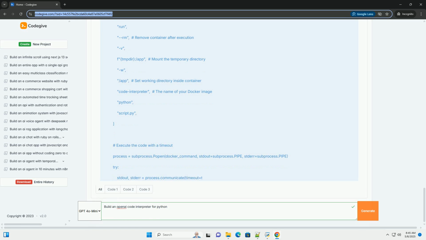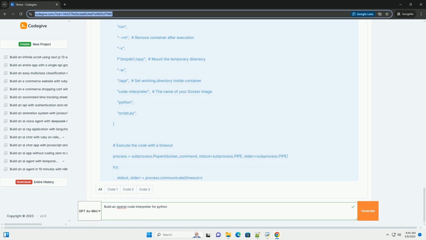Temperature equals 0.2, lower for more deterministic code. max_tokens equals 500. Stop equals. 6. Explanation of the code. Imports necessary libraries: openai, subprocess, tempfile, os. load_dotenv loads the API key from the .env file. sandbox_type configuration specifies the type of sandboxing to use: Docker, subprocess, or none.